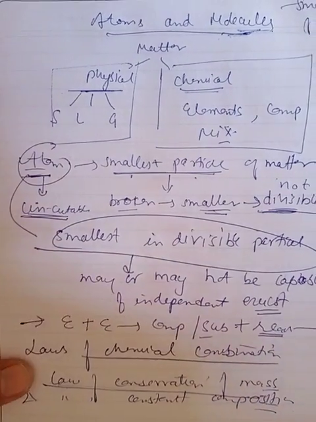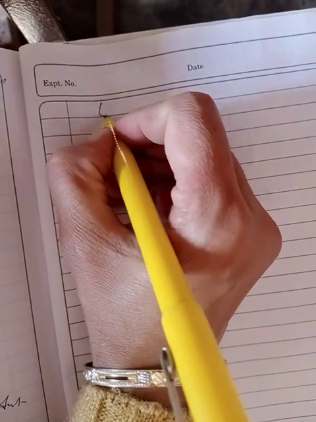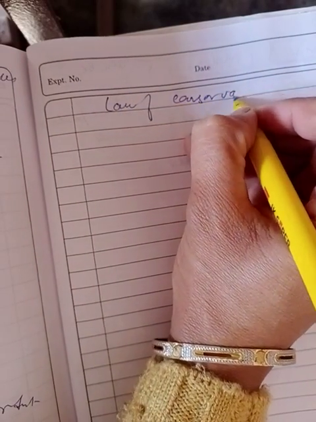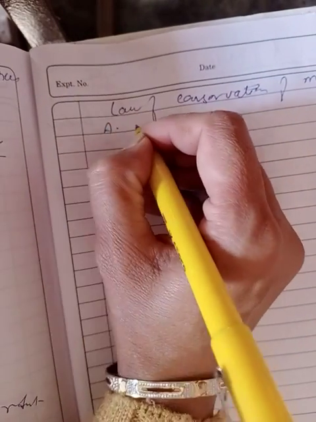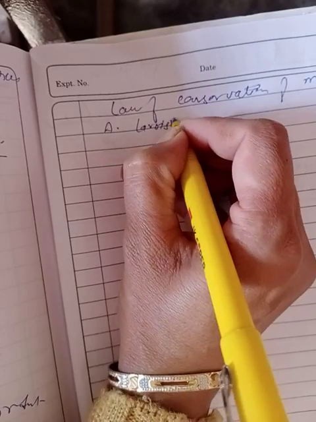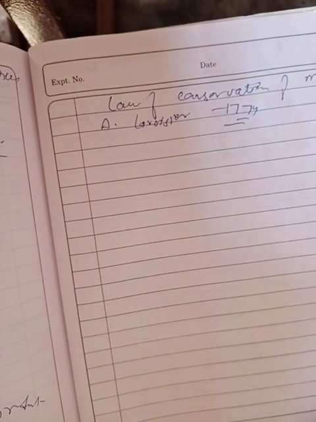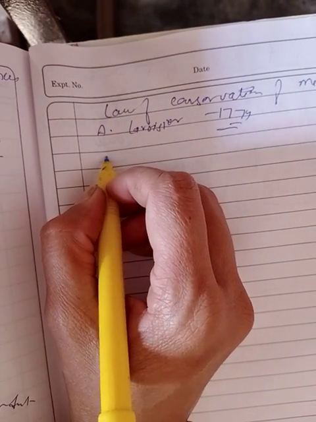This law was given by the scientist Antoine Lavoisier in 1774. He states that mass can neither be created nor be destroyed in a chemical reaction.